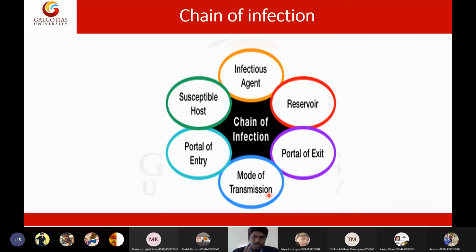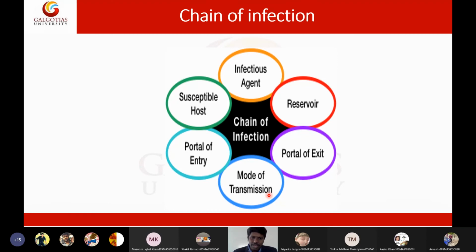Here there are two types of vectors. We have mechanical vectors and biological vectors. Mechanical vector means the parasite is present outside. Let me give you an example. I have a housefly. If the parasite is present outside on the legs of the housefly, that is called a mechanical vector. Now if the parasite is present inside the housefly, it entered into the housefly's body and is residing inside, that is called a biological vector.